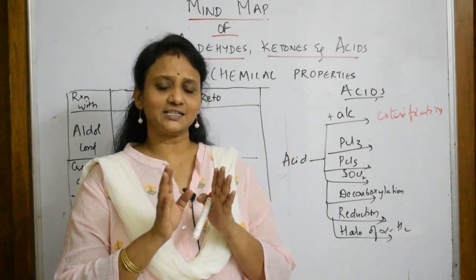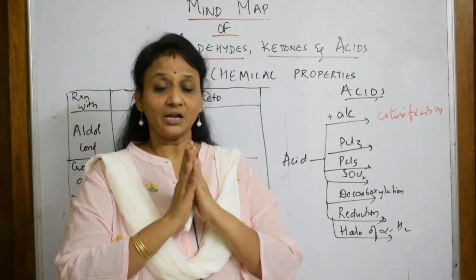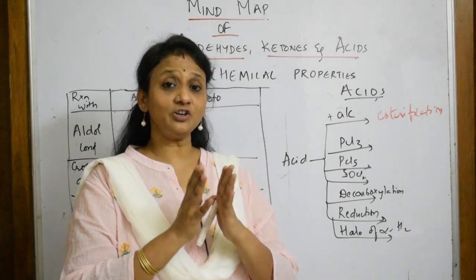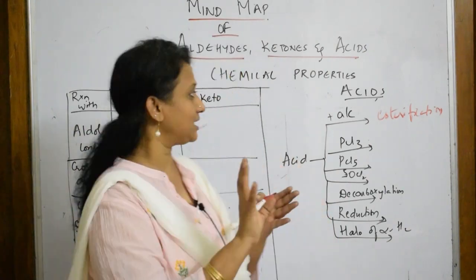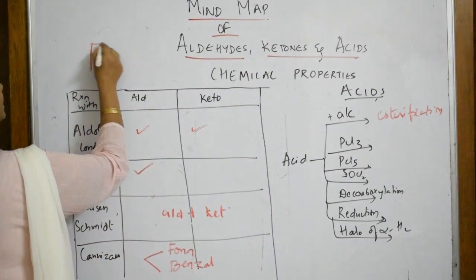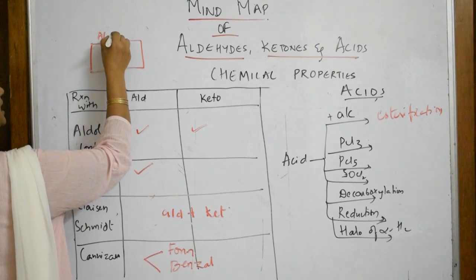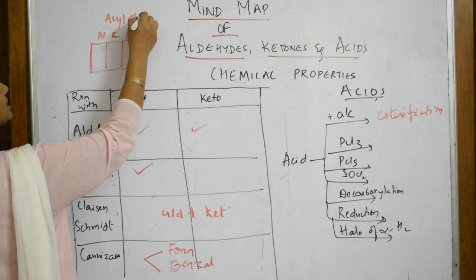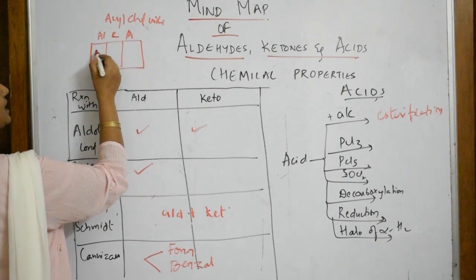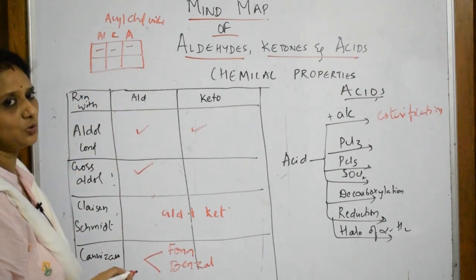So I think it's easy, isn't it? Preparations one page, chemical properties one page, over. Now what is the speciality? When you're learning from this video, the tabular column will give you a complete understanding. See here, it will be divided like this: aldehydes, ketones, acids. Now suppose if it is acyl chloride, how it will respond, how aldehydes, what is the reaction, ketones, what, acids, one. At one shot you will get the whole idea.